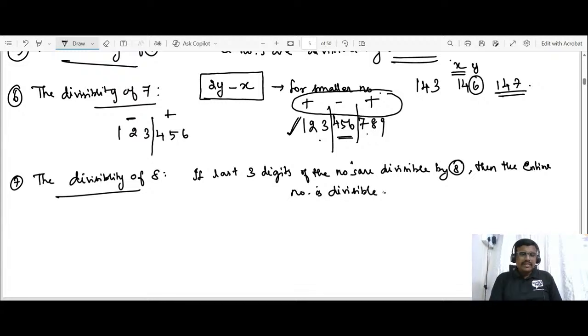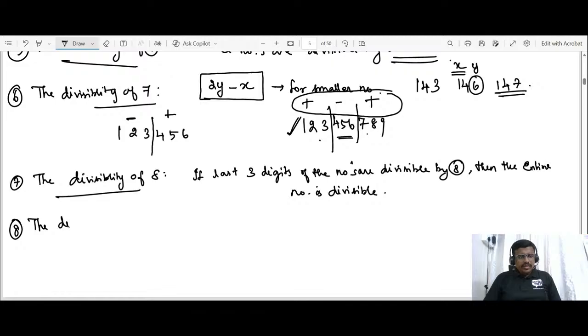So the divisibility of 8 is: if the last 3 digits of the number are divisible by 8, then the entire number is divisible by 8. For divisibility of 4, we would have taken the last 2 digits. In this, we are taking the last 3 digits, and if you find the last 3 digits are divisible by 8, then the entire number is divisible by 8.